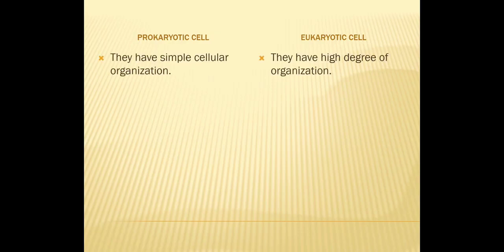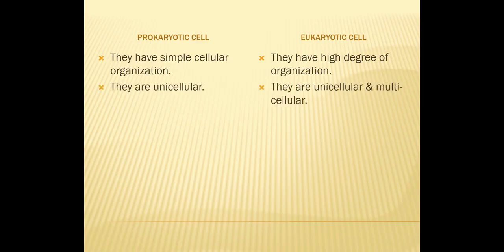In a prokaryotic cell, you will find they have simple cellular organization, whereas eukaryotic cells have a high degree of organization. If I say they are simple or they have a high degree, that means prokaryotic cells are unicellular, that means simple, and eukaryotes may be unicellular or multicellular.